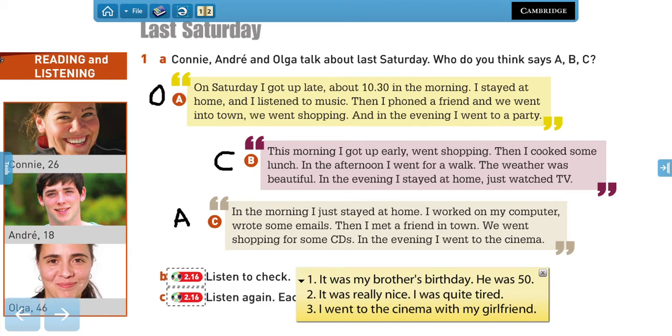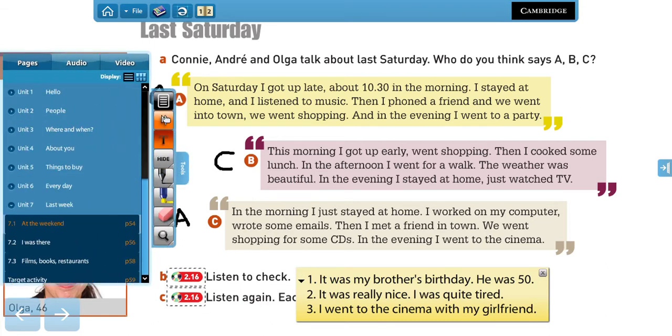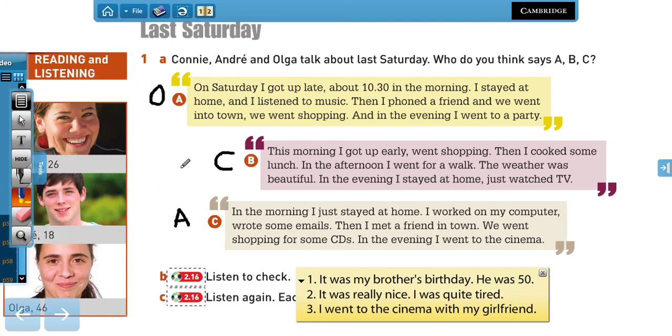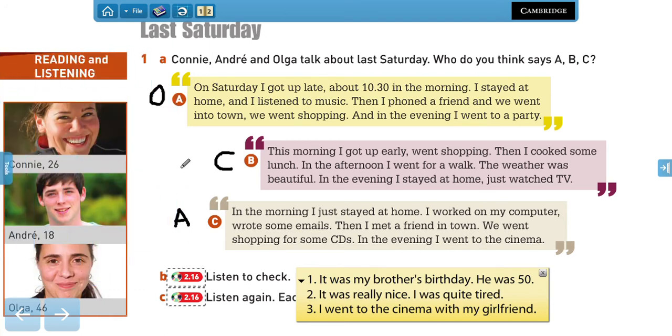So how do we know they are talking about the past? If you read these short texts, how do you know? What are the clues that they are talking about the past? The verbs, right? Because you can say on Saturday I have English lessons, and that is not past, right? We're talking about a routine. If you say on Saturdays, like every Saturday I have English lessons, that means that that is part of your routine.